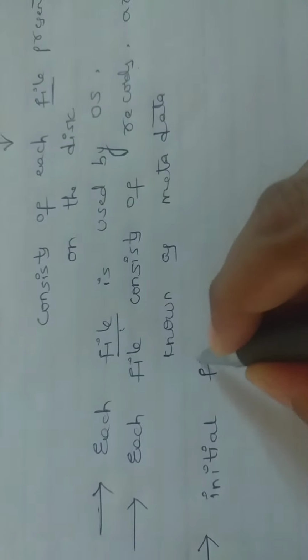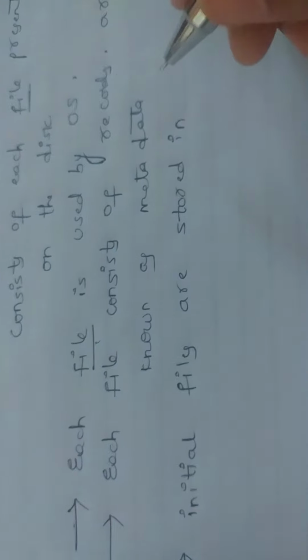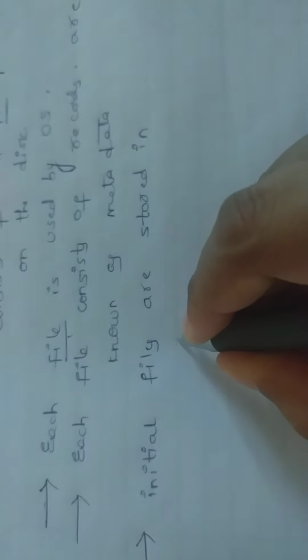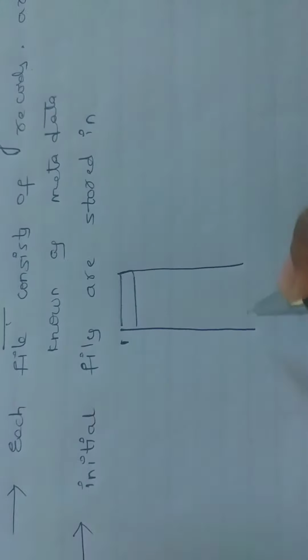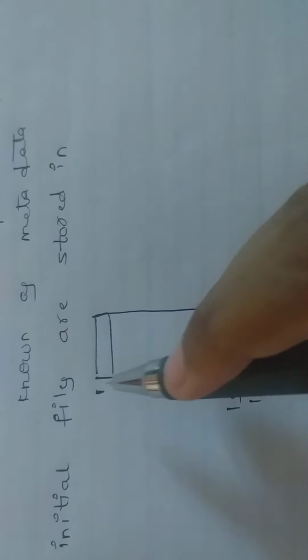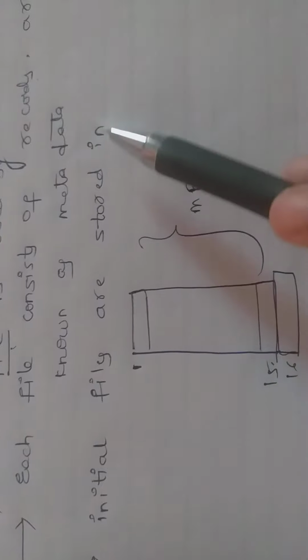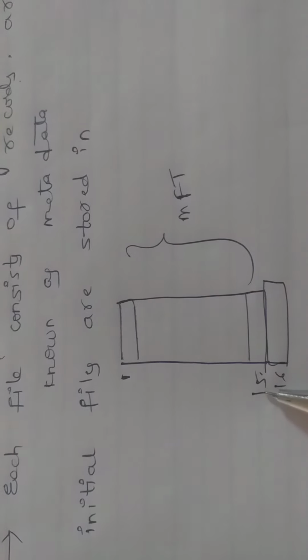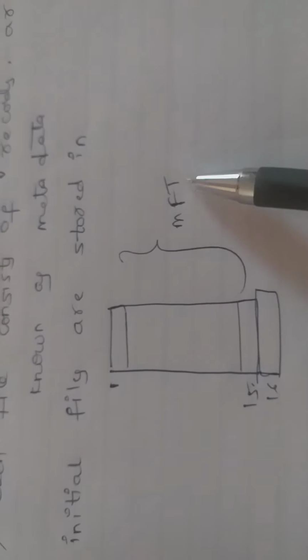This is the first position and this is the last position, although 16 is there too. The initial files are stored in the first 15 records of the master file table.